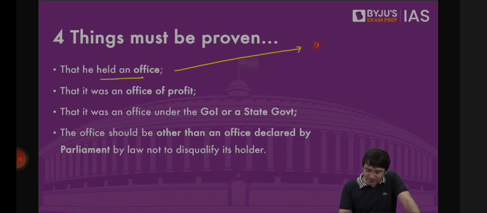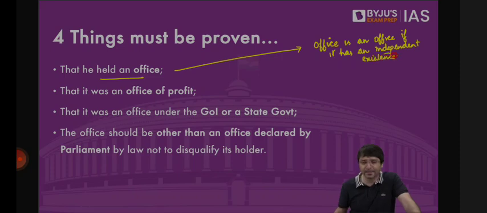Jaya Bachchan was asked, what do you think is an office? Jaya Bachchan said, please, you tell me, what is an office? The Supreme Court said, an office is an office if it has an independent existence. Ms. Jaya Bachchan, an office is an office if it has an independent existence.